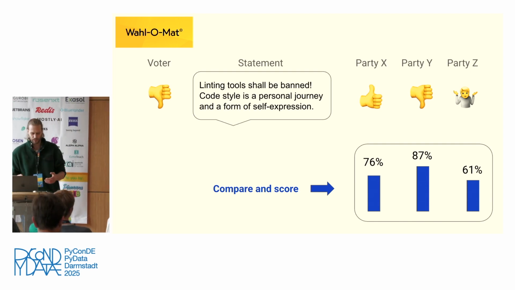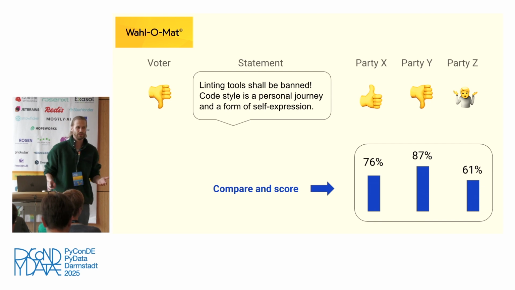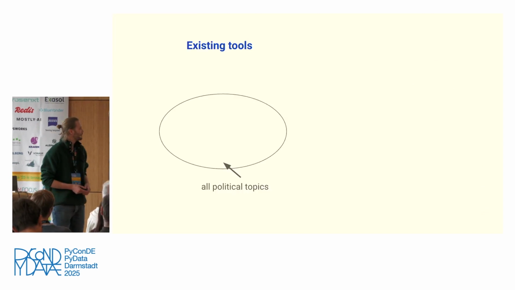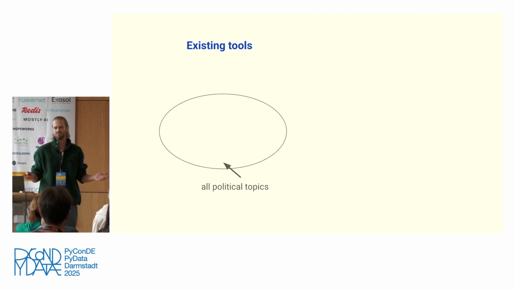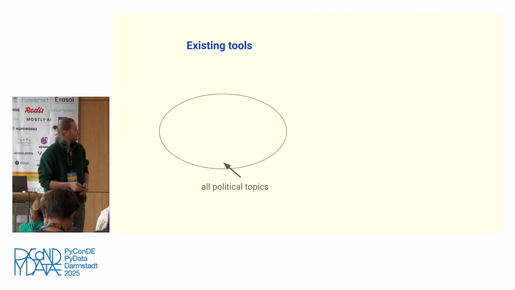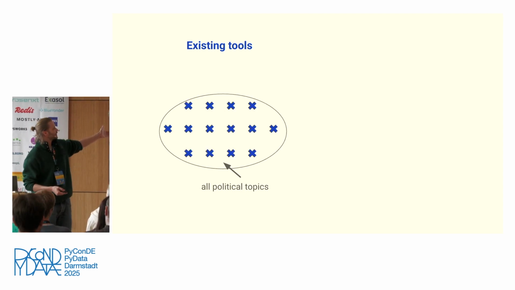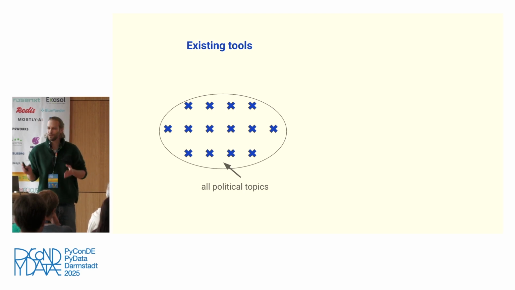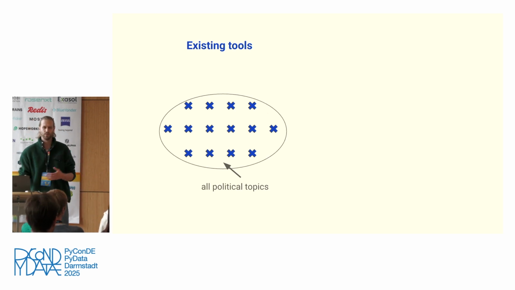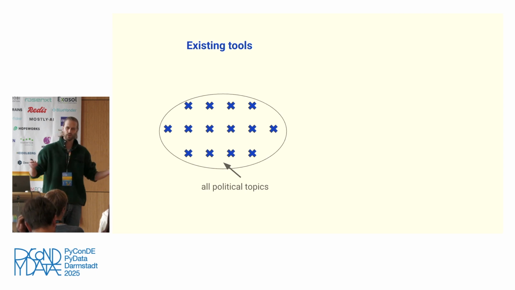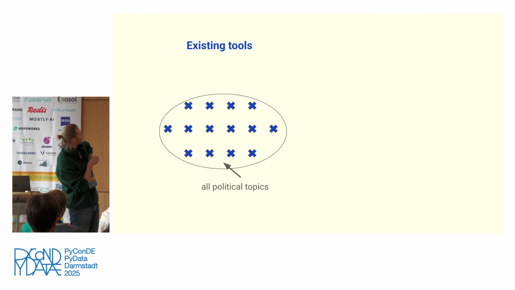But I would say there's also like an intrinsic limitation of these tools, which is, if you think about the space of all the political topics, right, that are currently somehow relevant to this election, what these tools do is they try to sample this space evenly. And I would say even they do a great job at this, right? This is highly skilled political scientists who spend a lot of time to compile questions which are unbiased and like fairly sampled across all political topics. But the problem is, and I hope this shows now on this color scheme.